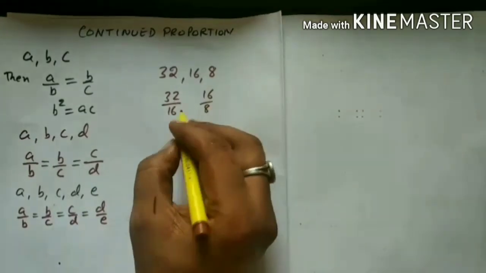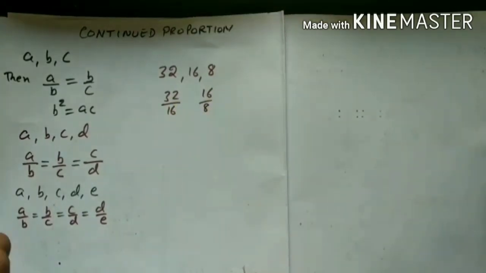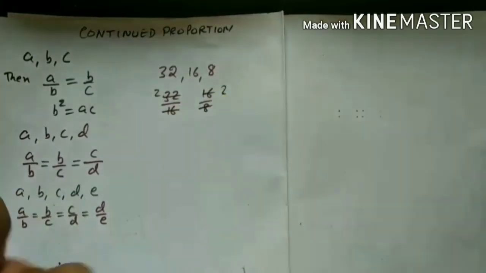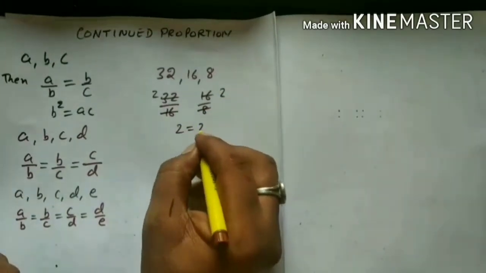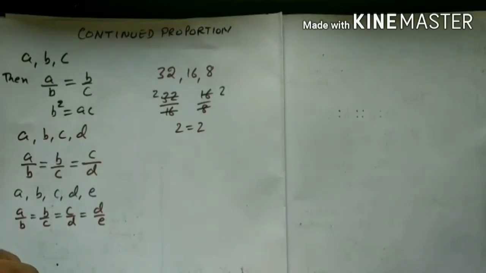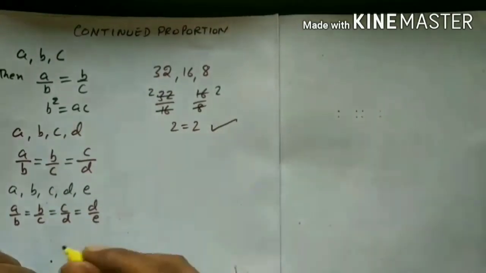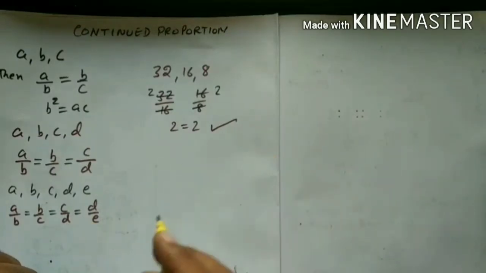If you cancel them, the answer is 2 and the answer is 2. Both are the same, 2 is equal to 2. So these are in continued proportion. I will mark it for this.